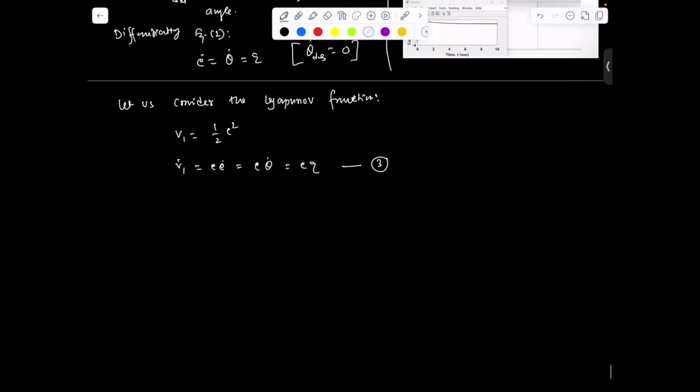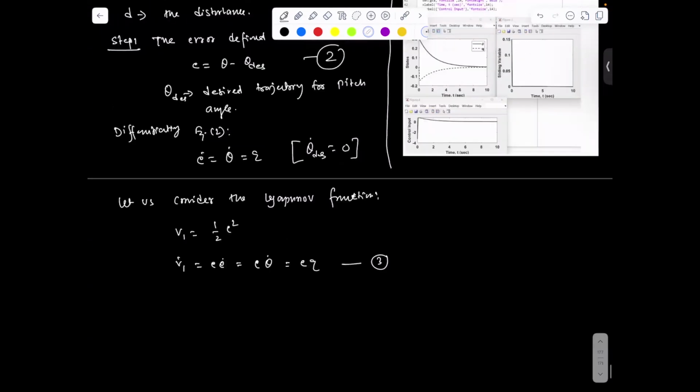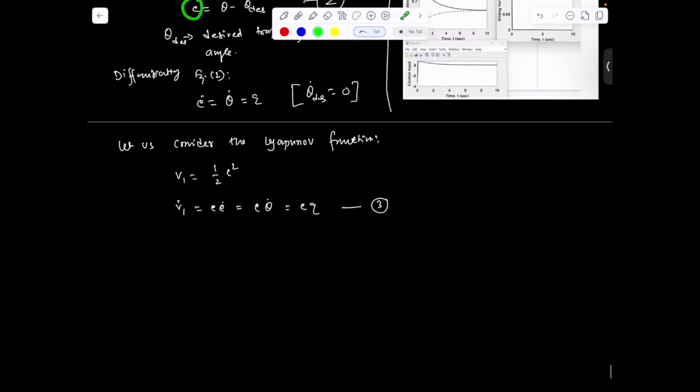Now let us design the sliding surface, because we have to change the state variables from actual and desired to error variables. So we can define the sliding surface in terms of error.